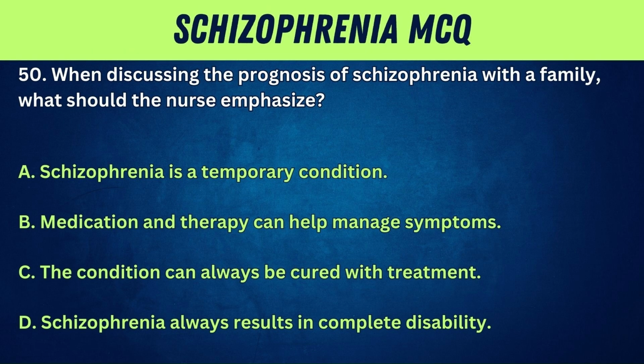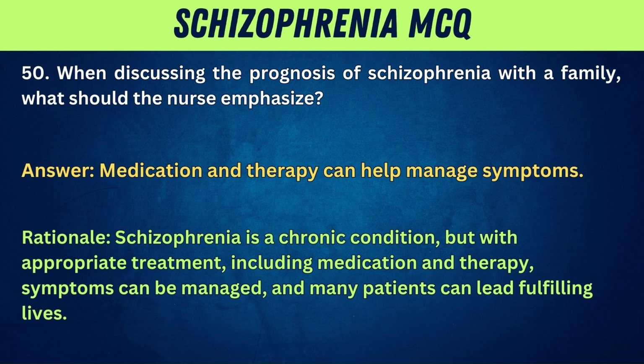50. When discussing the prognosis of schizophrenia with a family, what should the nurse emphasize? A. Schizophrenia is a temporary condition. B. Medication and therapy can help manage symptoms. C. The condition can always be cured with treatment. D. Schizophrenia always results in complete disability. Answer: Medication and therapy can help manage symptoms. Rationale: Schizophrenia is a chronic condition, but with appropriate treatment, including medication and therapy, symptoms can be managed and many patients can lead fulfilling lives.